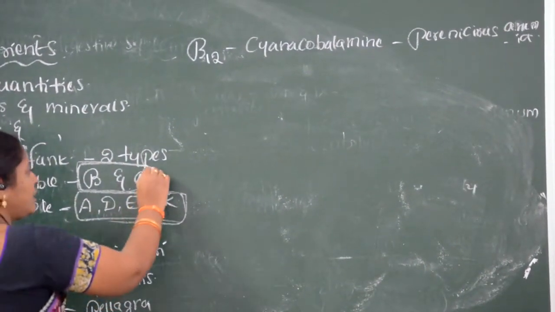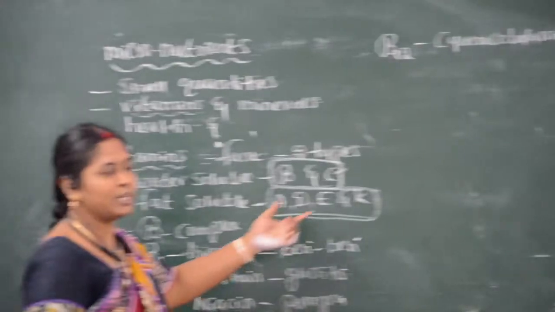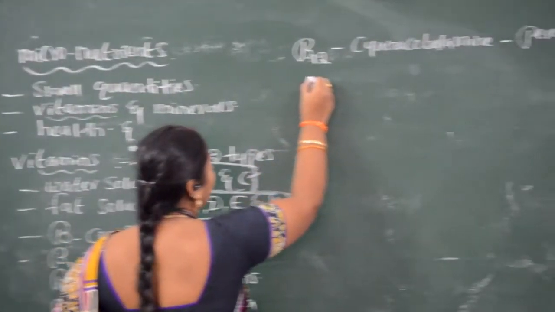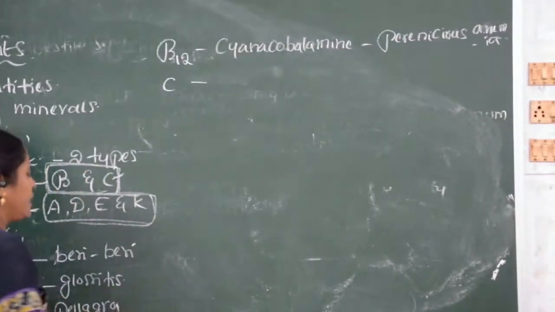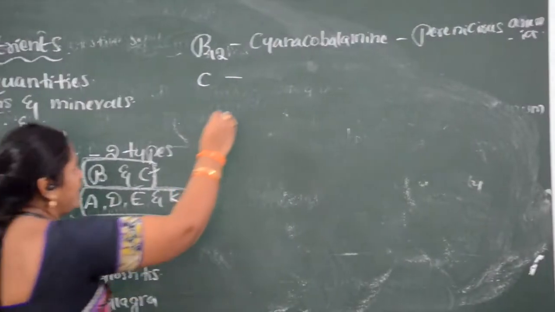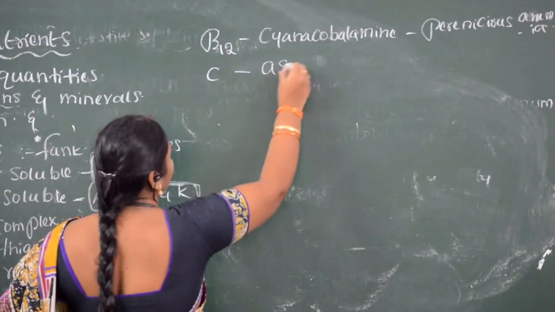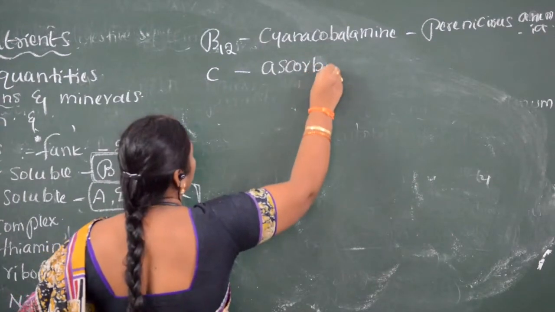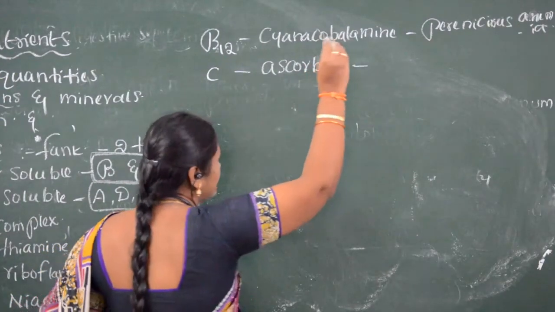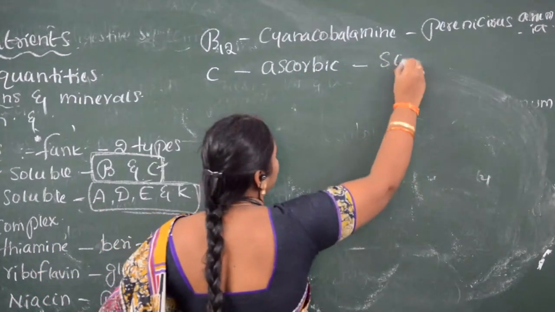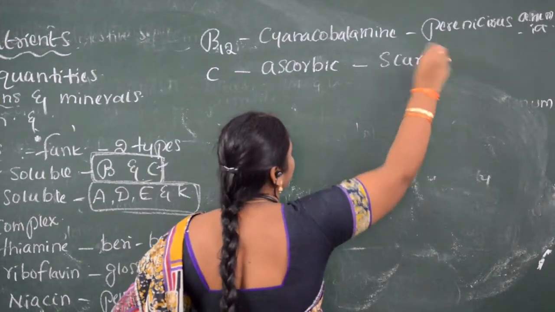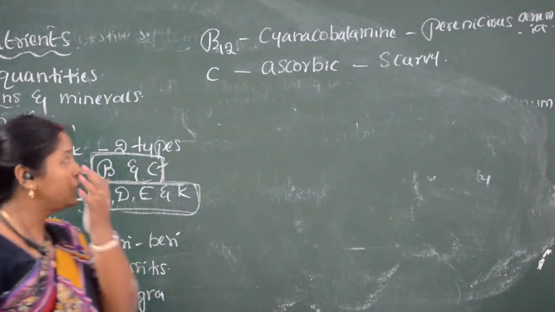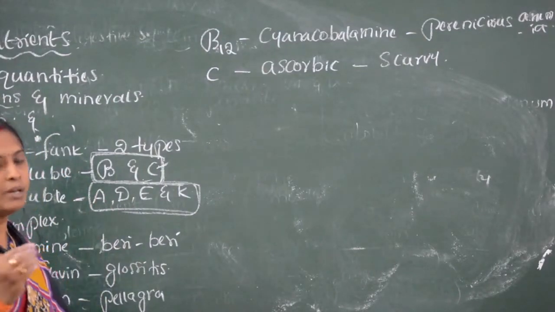What is the another water soluble vitamin? The other water soluble vitamin is C vitamin. C vitamin is ascorbic acid, and the child suffers from scurvy. So these are water soluble vitamins.